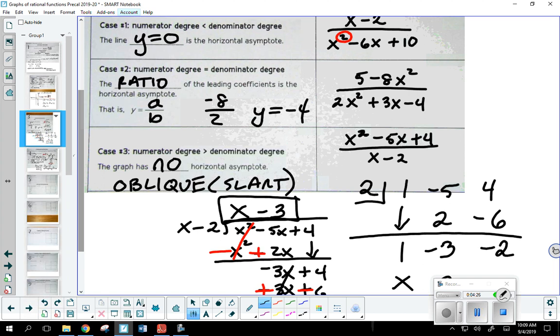A slant asymptote. Now, for our purposes, we're going to be looking at linear slant asymptotes, but depending on your degrees, you could have a quadratic asymptote, you could have a cubic asymptote, and so forth. In fact, the last problem in this set of notes is going to have a quadratic asymptote. Okay, and then we went through a couple of problems.